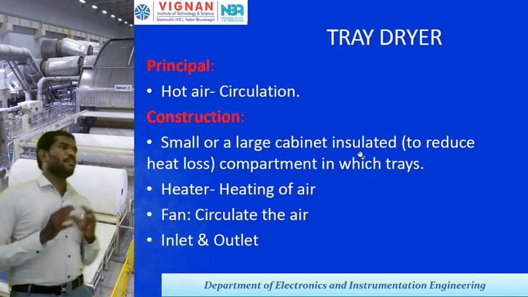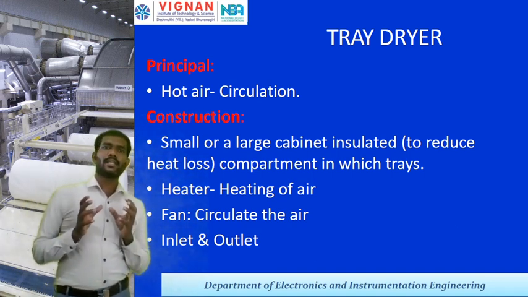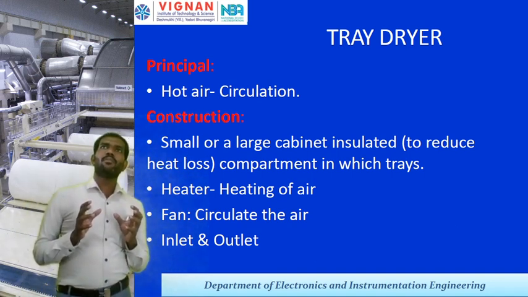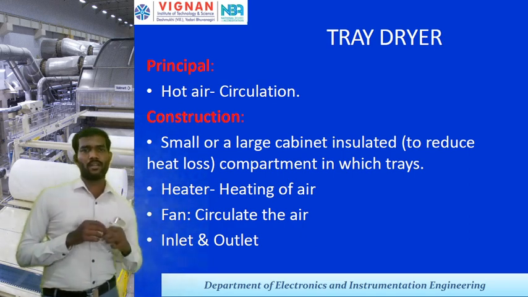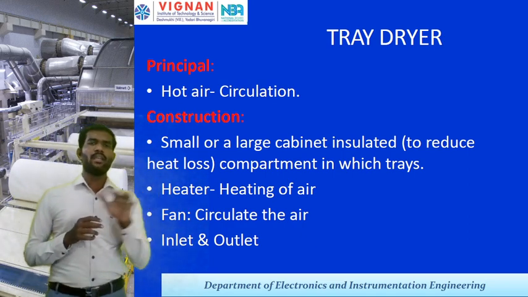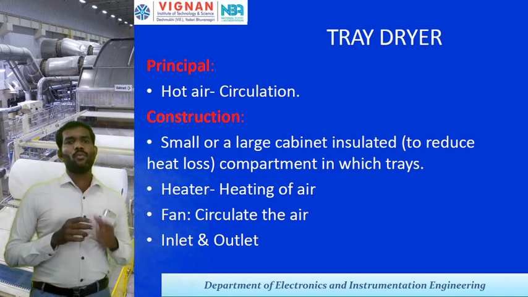The basic principle of the tray type dryer is based on hot air circulation. That hot air circulation will be on the tray.